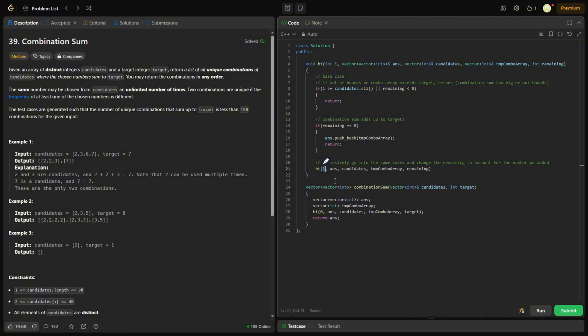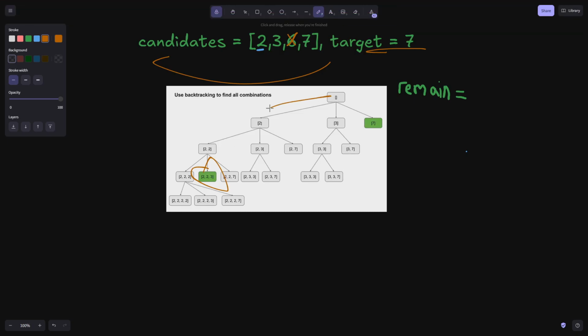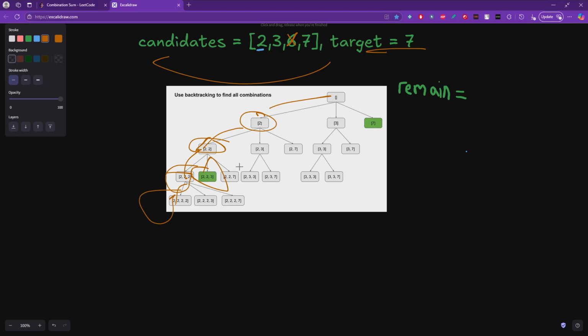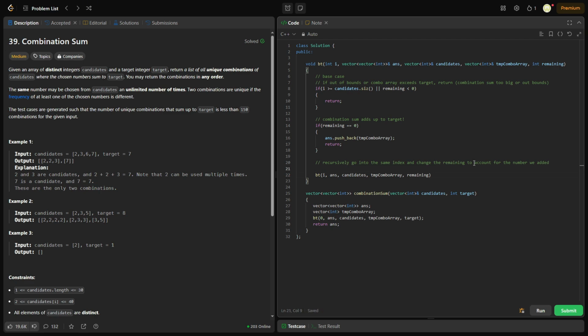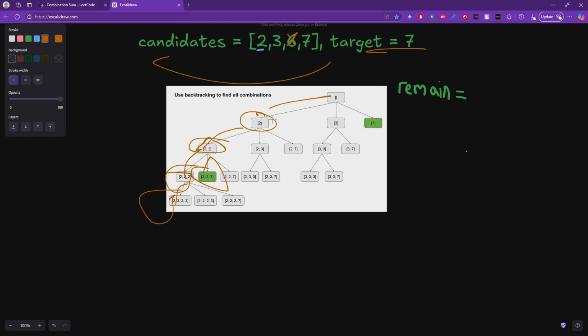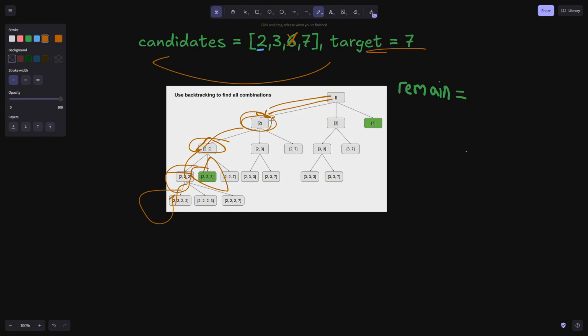So we're going to keep this as i, not i+1, because this is a case where, when we're here, we want to basically keep using the 2s. Keep using the 2s. But when we add a 2, what we want to do is basically change, we want to append, because when we're going here, we want to append this to our combination array because initially it's empty, right?